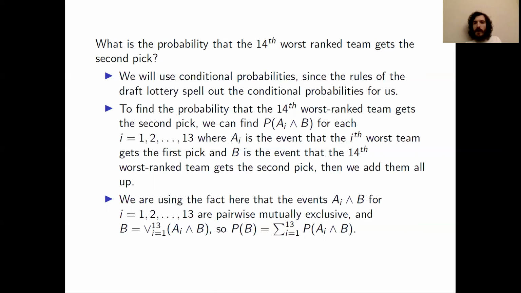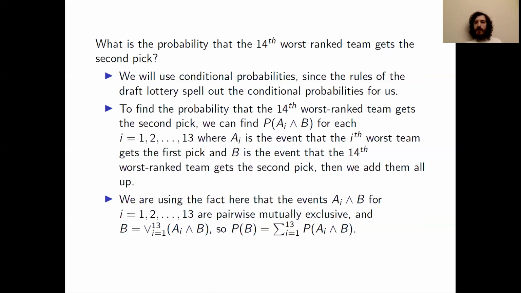Another thing I'll note is that this disjunction runs from i equals 1 to 13, not i equals 1 to 14. Why do we not include 14? Well, let's think for a second about the event A_i and B when i equals 14. A_14 and B states that the 14th worst ranked team gets the first pick and the 14th worst ranked team gets the second pick.